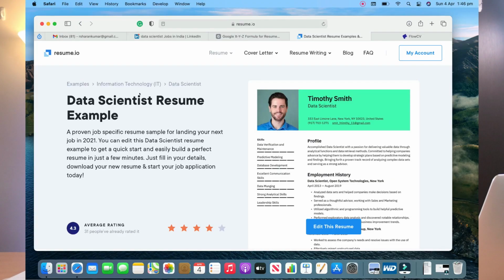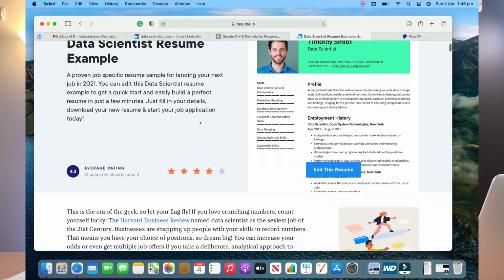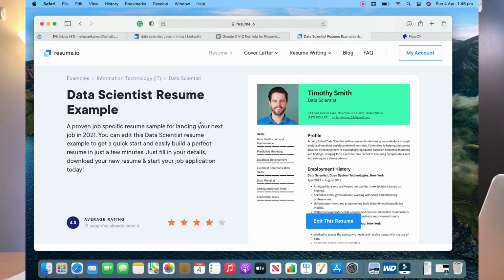So I'm going to show you 2 of those which I would recommend. The first one that you see here is resume.io. This is quite a powerful platform. They have various templates. You can start with those templates and start building your resume, and it ensures that consistency is followed in your resume, and the formats are really good and really powerful. So this is a paid tool.